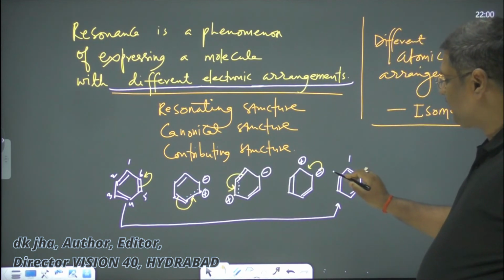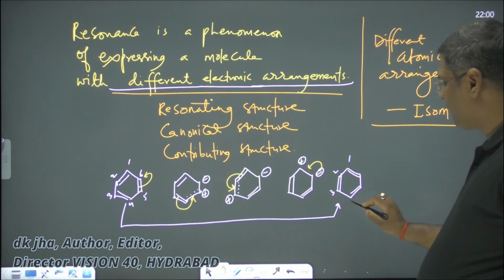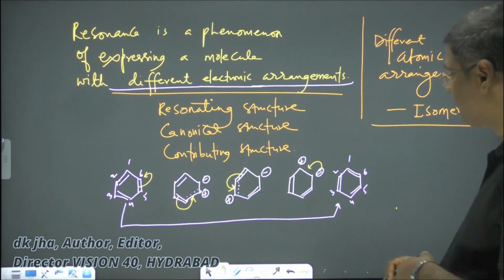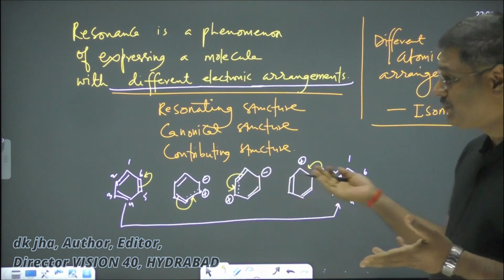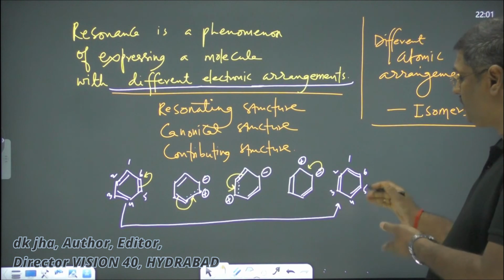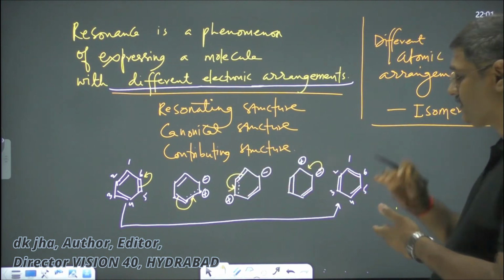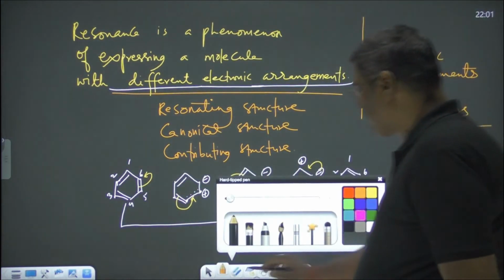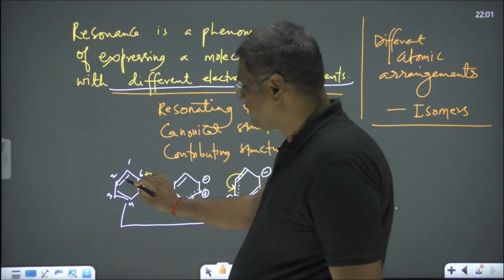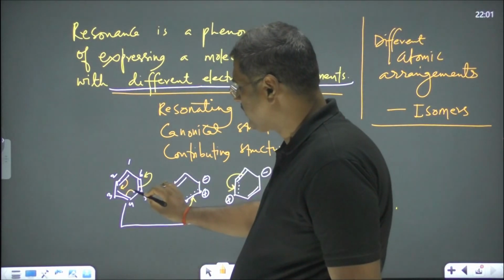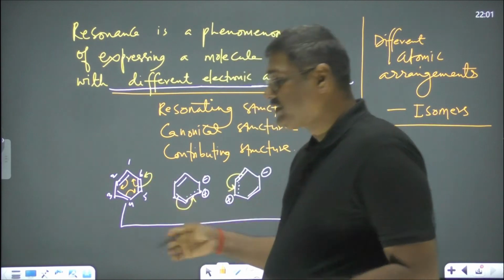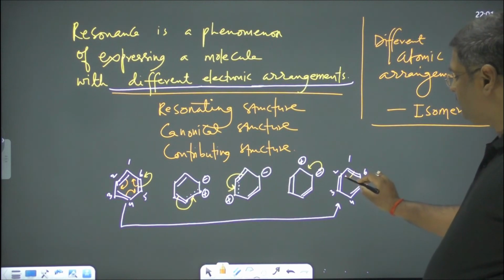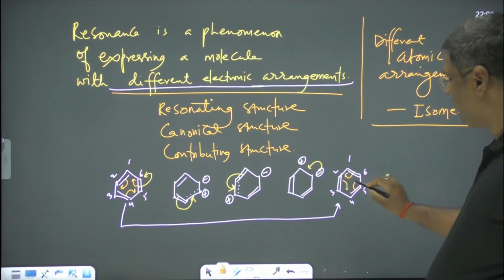But now you will find that the alternative arrangement is changed. Now in between 1 and 2 single bond, in between 3 and 4 instead of double bond there is single bond, in between 5 and 6 instead of the double bond there is single bond, changing its place. You can express this directly like this. This one is coming to this place, this one is coming here, this one is going there, and that keeps on going. The same thing you can express here also. There, again here, again there.